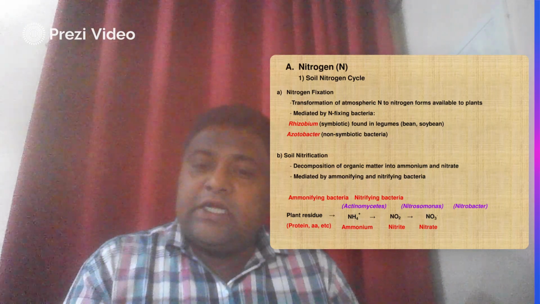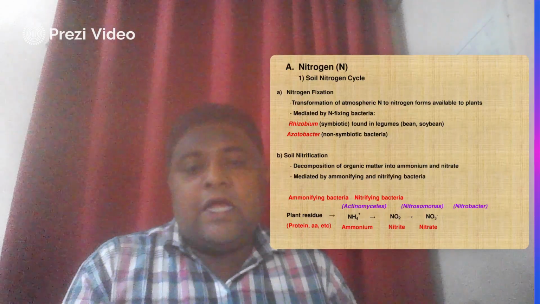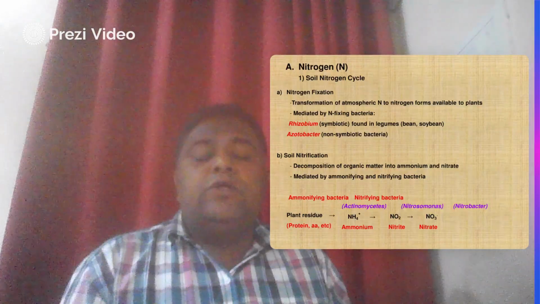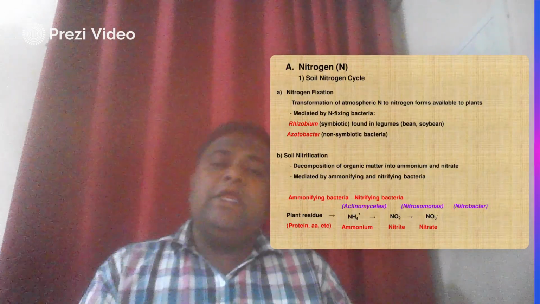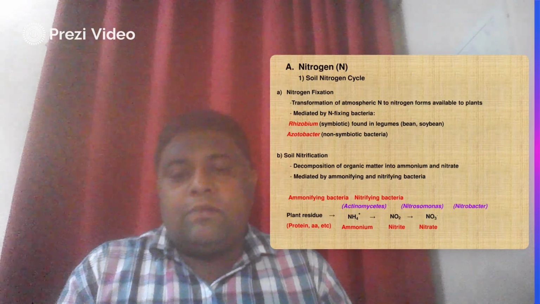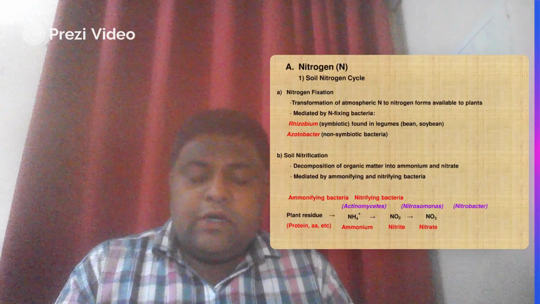For that, nature gives us two bacteria, azotobacter and rhizobium, which convert the nitrogen present in the air into the simplest form which the plant can absorb. Azotobacter and rhizobium play an important role in the nitrogen cycle.